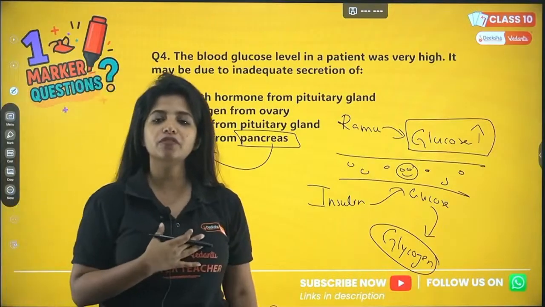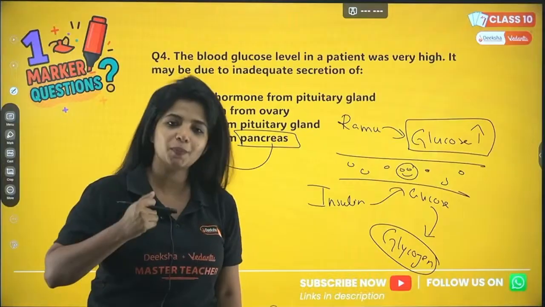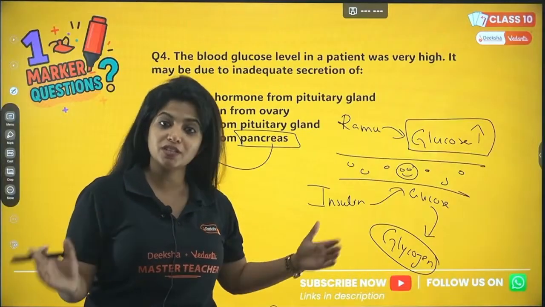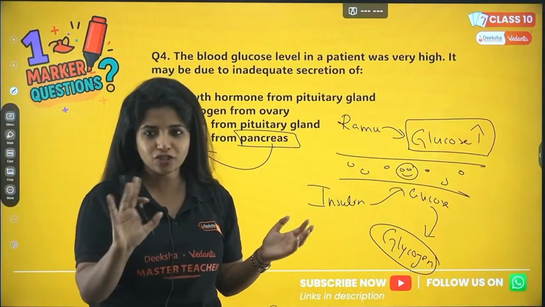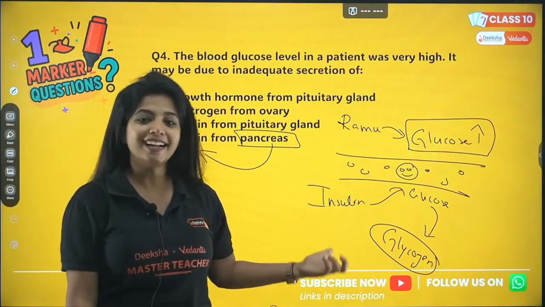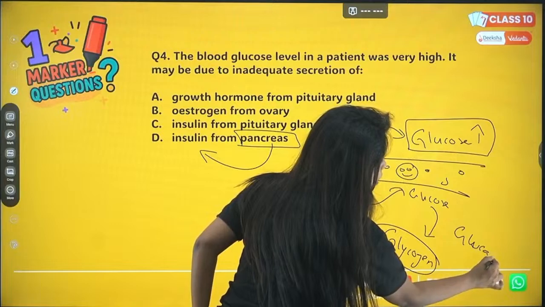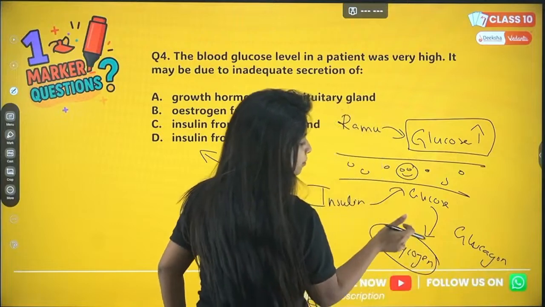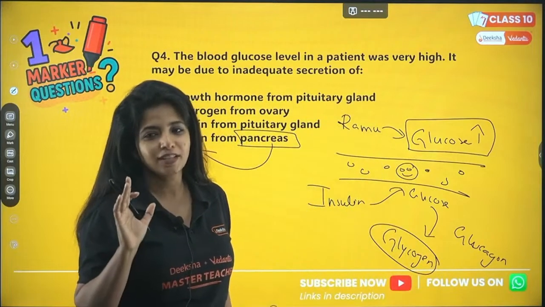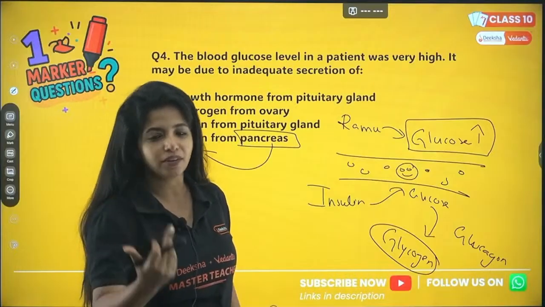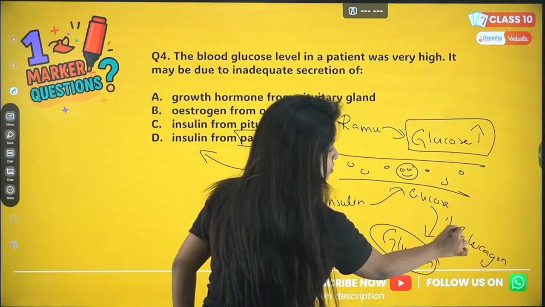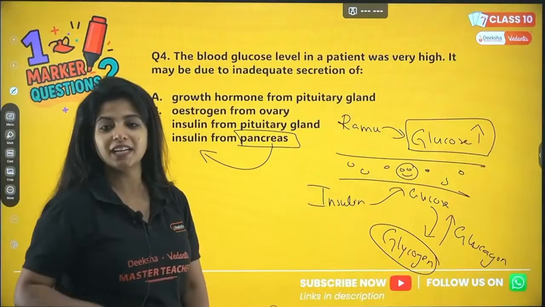So whenever we feel low in energy at that particular point of time, this glycogen is broken down later on. That is not controlled by insulin. That is controlled by some other hormone known as glucagon. Glucagon basically says that glycogen is gone. It is now converted back into what? Glucose. So these two hormones are secreted by the pancreas.